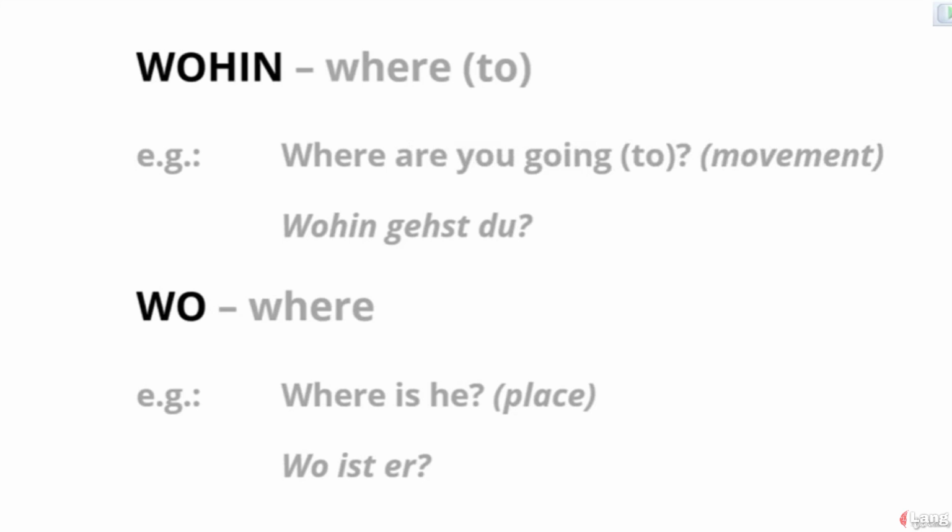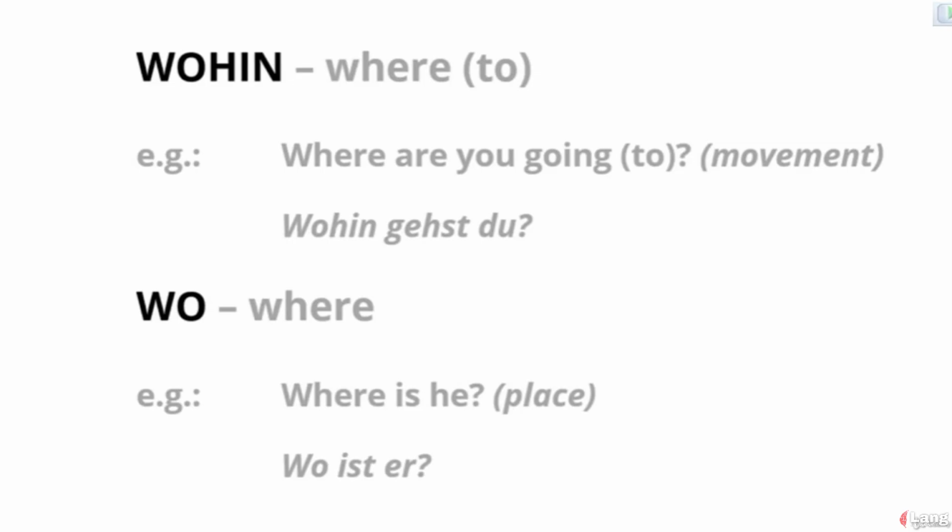Repeat this word after me. Wo, which means where. In the last lessons, we learned the word wohin, which means where to, or to where in German. Now we have the word wo, which means where, referring to a place. For example, wohin gehst du, which means where are you going to, and it indicates movement.